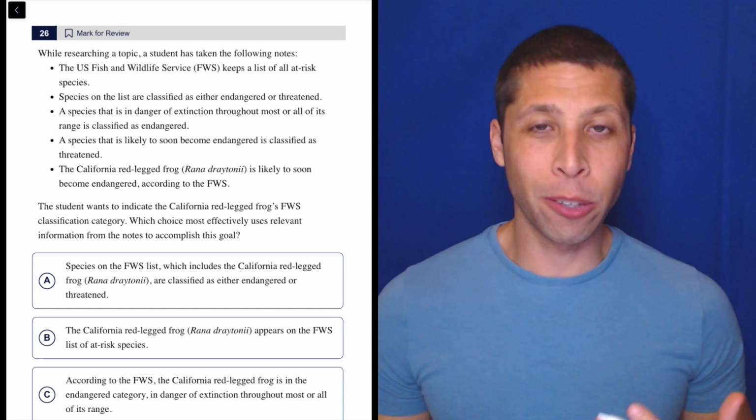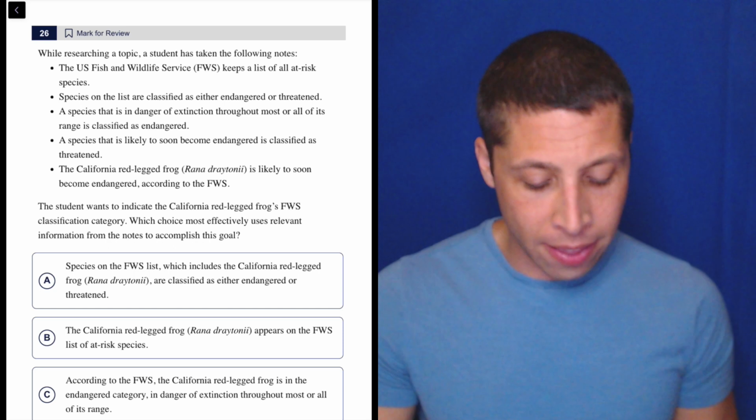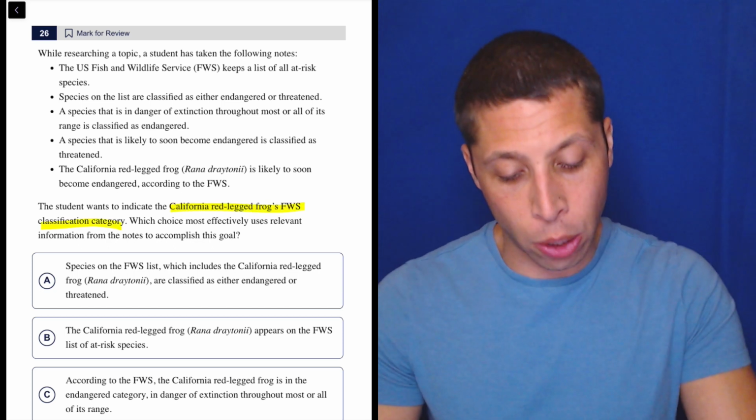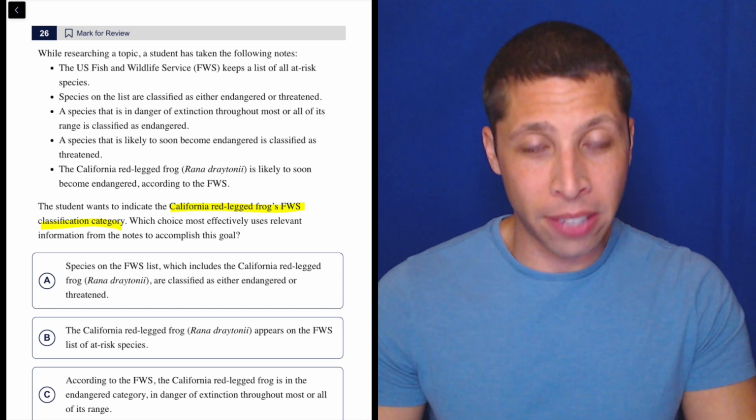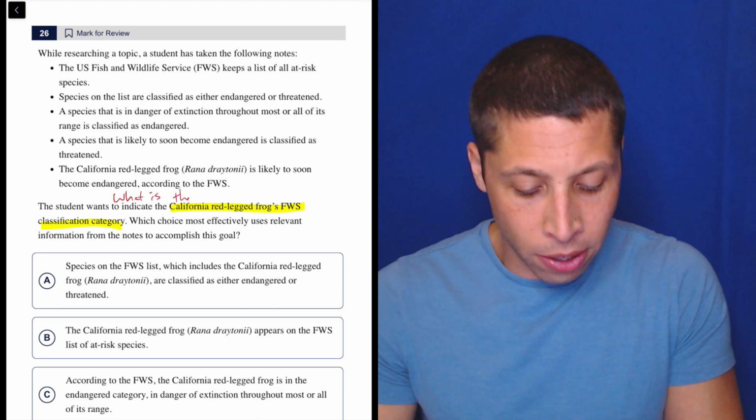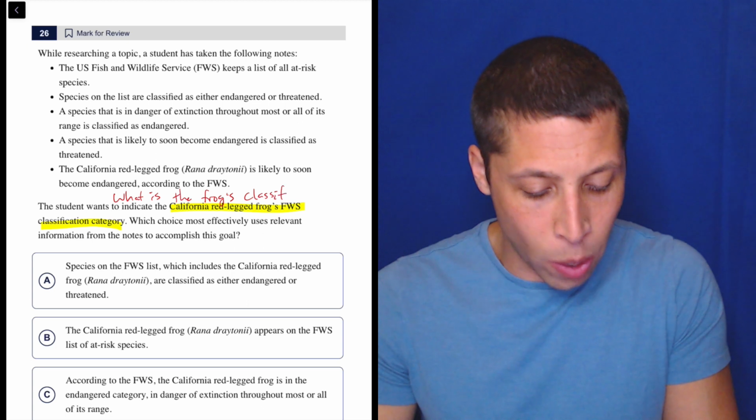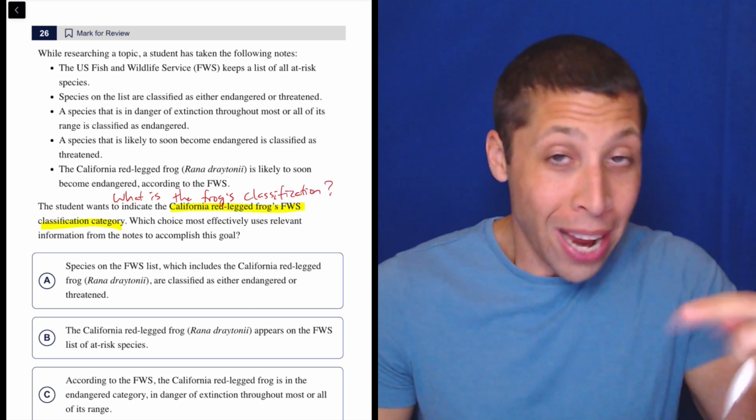As always, the outline questions tend to give us very clear goals, right? So the student wants to indicate the California red-legged frog's FWS classification category. Just like in your mind right now, you should be rephrasing that question: what is the frog's classification, right? That's the question, and you want the answer choice to answer that question.